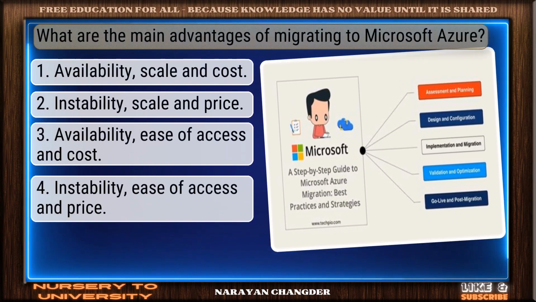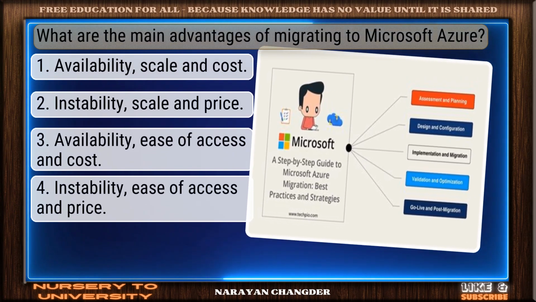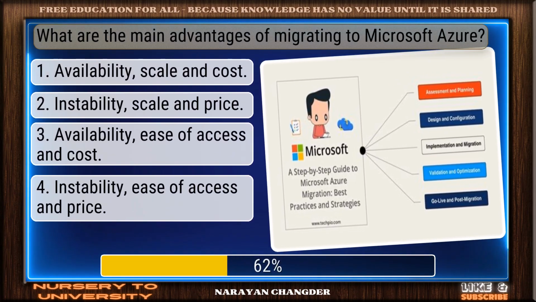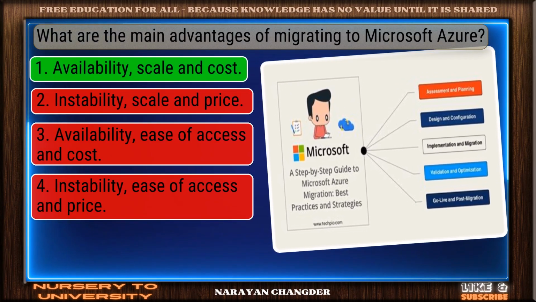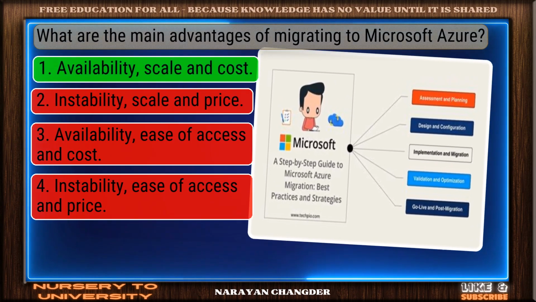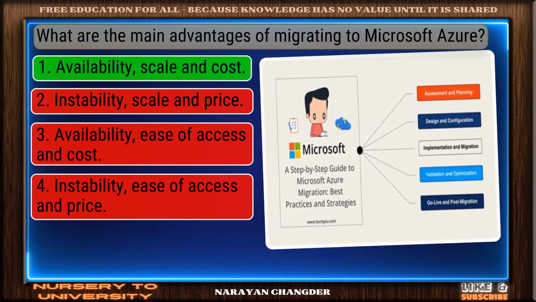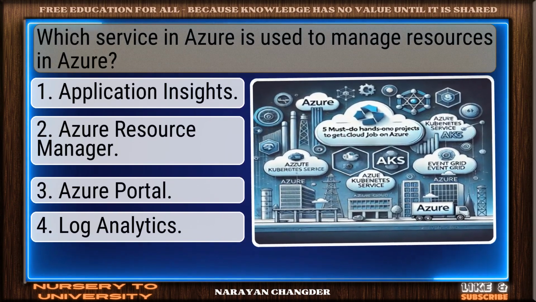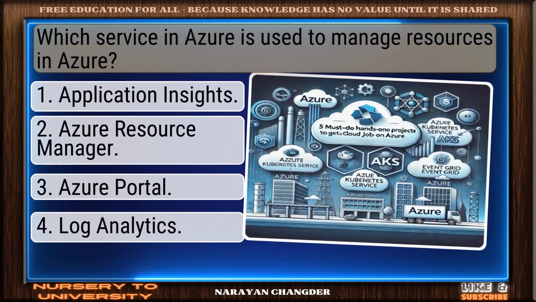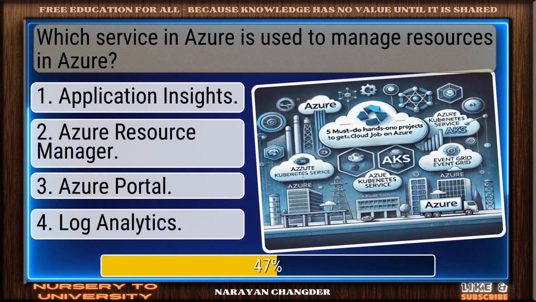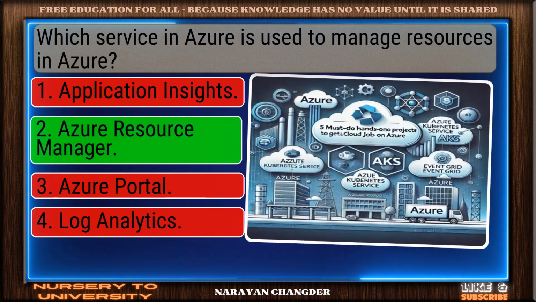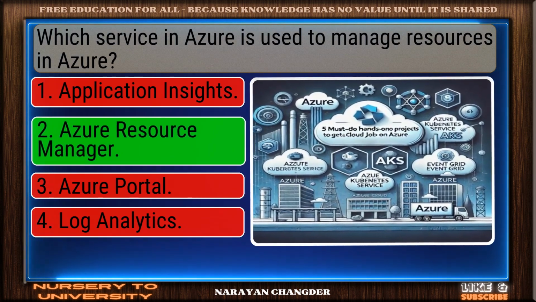Question number 19. What are the main advantages of migrating to Microsoft Azure? Nice selection. Availability, scale, and cost is the correct and valid answer. Question number 20. Which service in Azure is used to manage resources in Azure? Solid response. Azure Resource Manager is a valid choice.